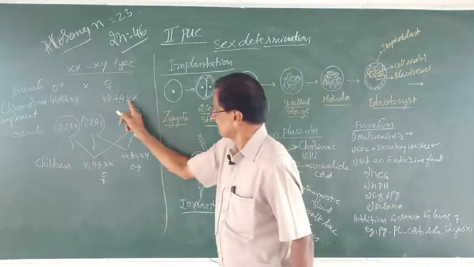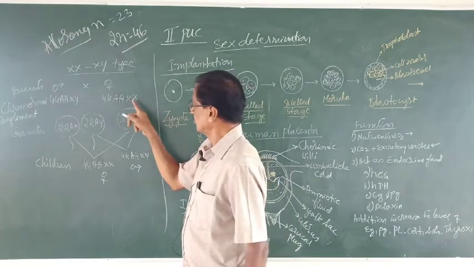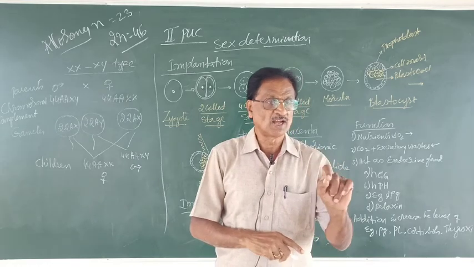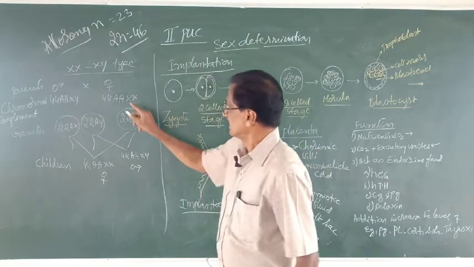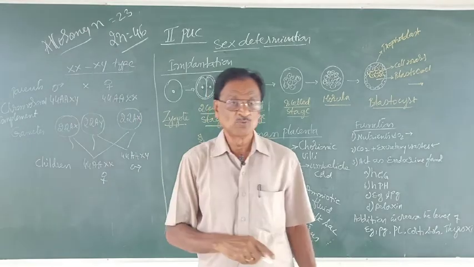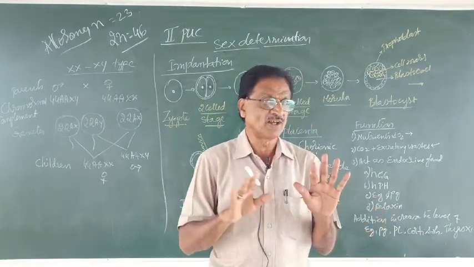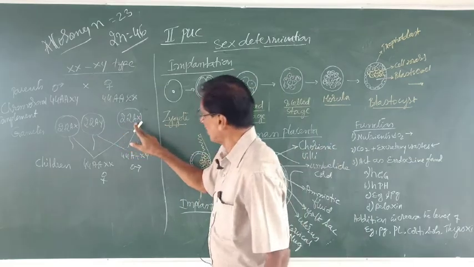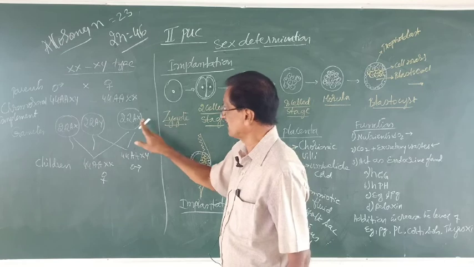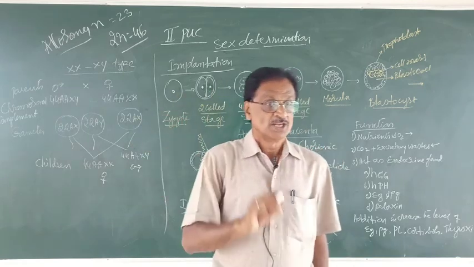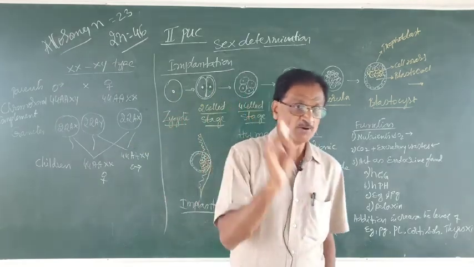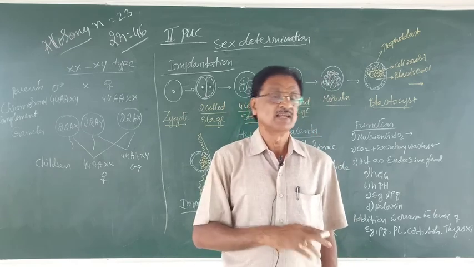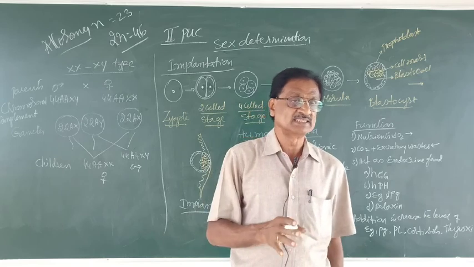Now, in case of female, as there are two X chromosomes, both of them are homologous chromosomes. Hence, in female, only one type of egg is formed. That egg carries 22 autosomes and one X chromosome. Now observe how the sex of the forthcoming child is determined.